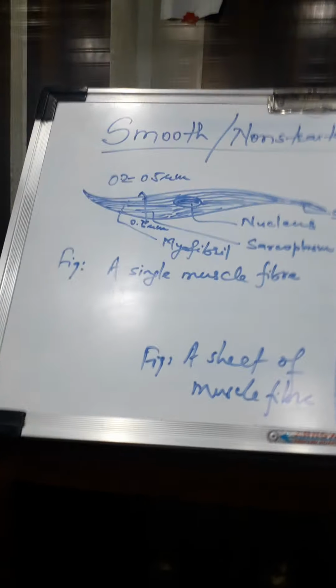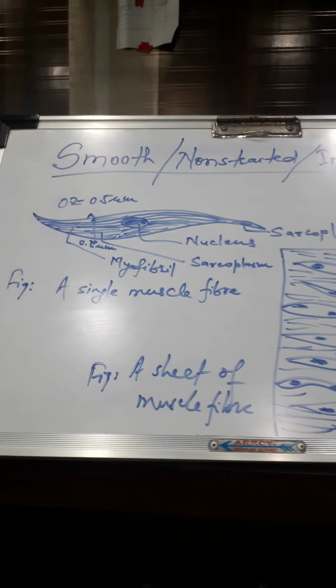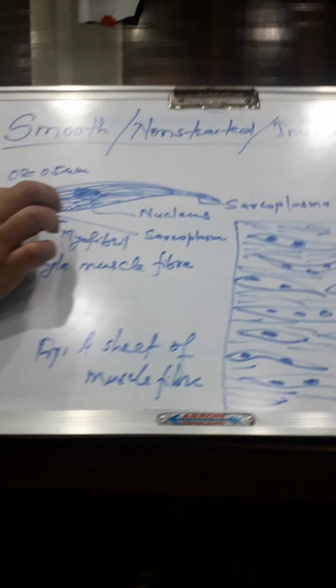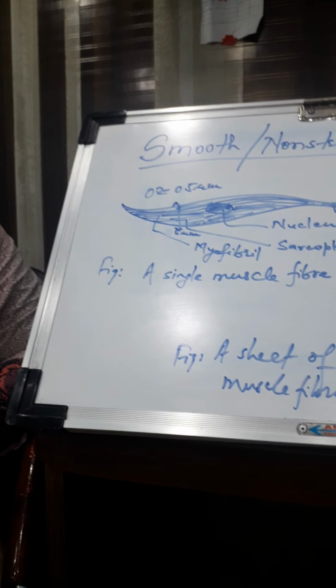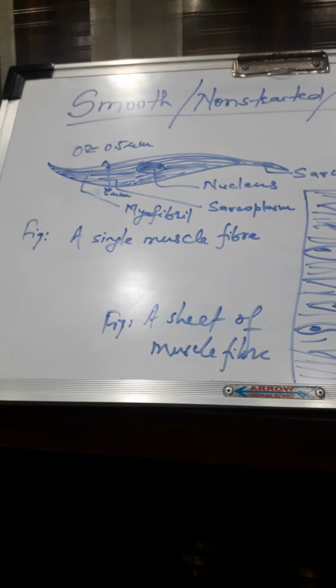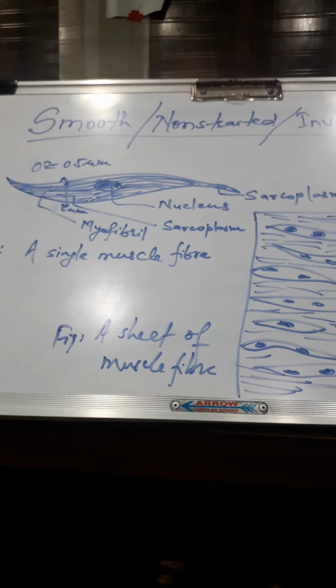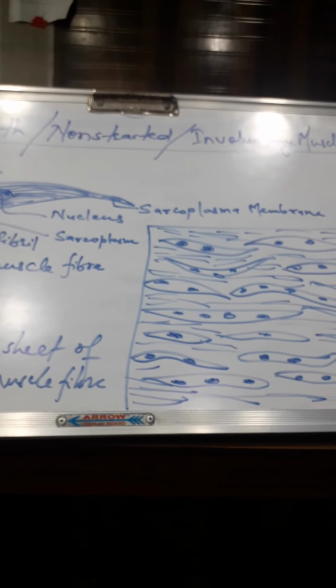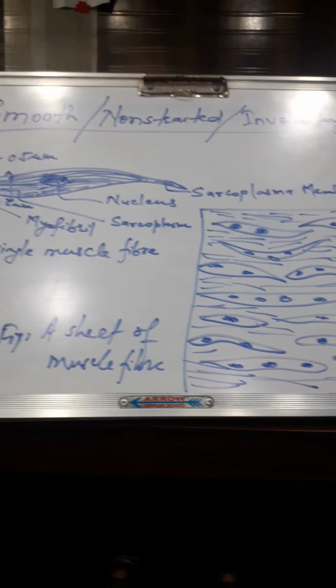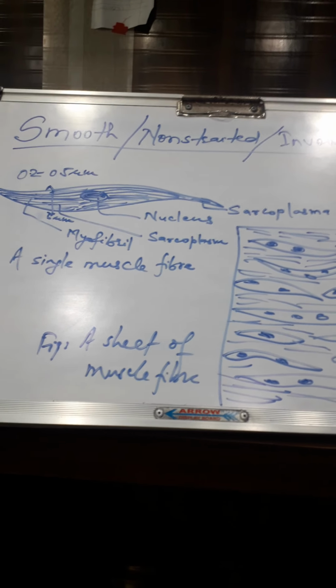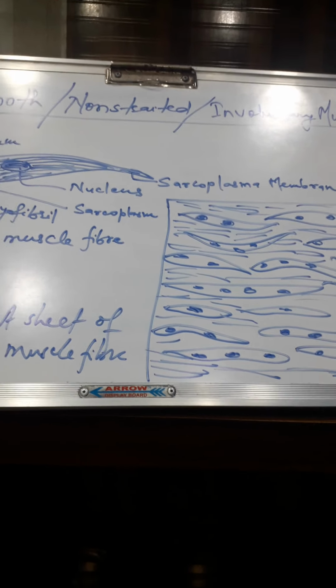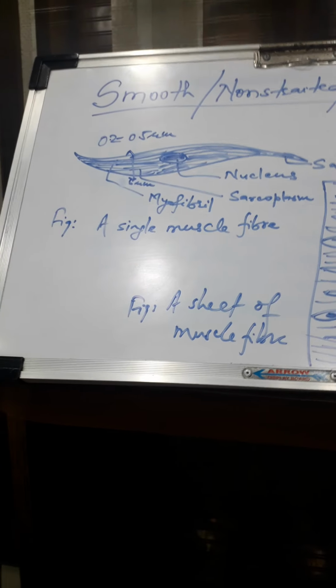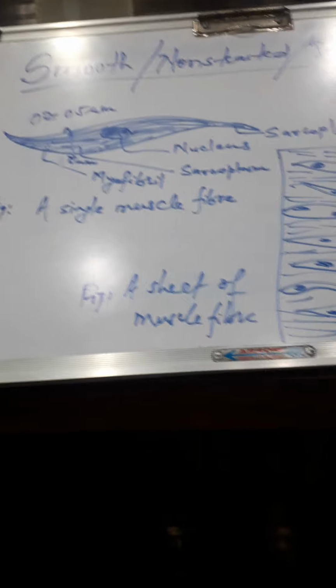The nucleus is single, long and oval shaped, located in the widest part of the cell. In the sarcoplasm, myofibrils lie parallel to the long axis. The myofibrils are highly contractile and formed of irregularly arranged actin and myosin filaments.